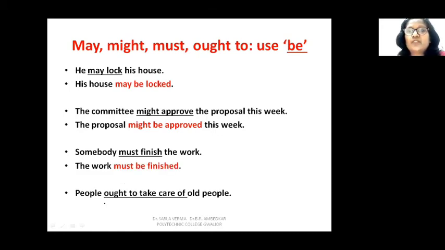People ought to take care of old people. So here we have used ought to. Now you will use be after ought to, and for take care you will use taken care. So old people ought to be taken care of. Old people, which was the object in the first sentence. So old people ought to be taken care of. This is your passive voice.